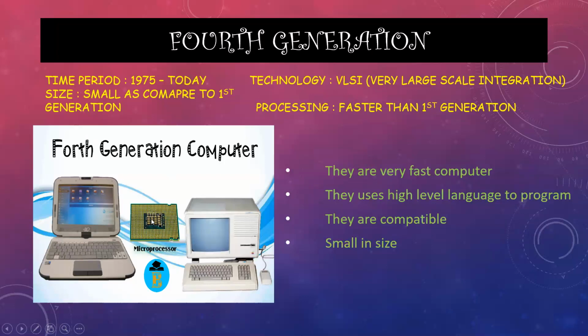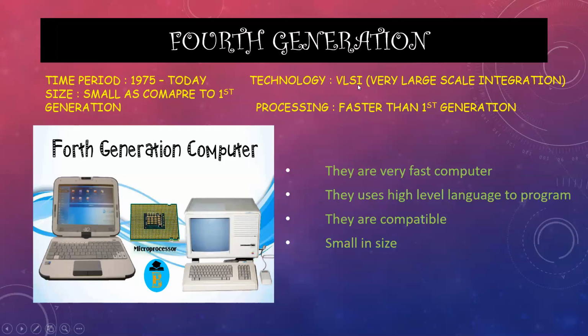You are all using these computers in your computer labs and at your homes also. There are a lot of changes in the fourth generation computer too, isn't it? This is the oldest picture that shows the start of the fourth generation. But in 2020 the pictures changed, the computer screen became flat, the speed became fast, and the technology also changed to ULSI.